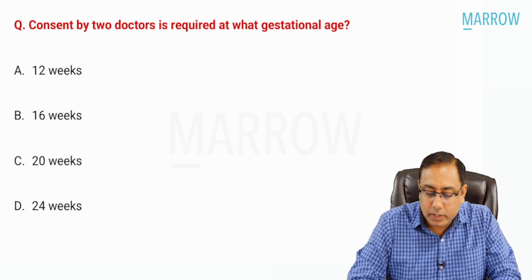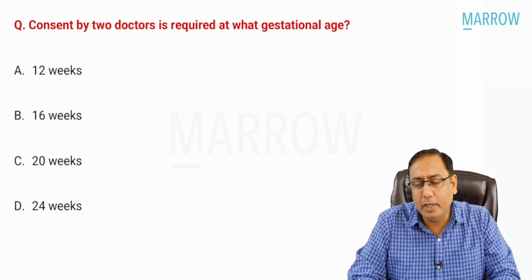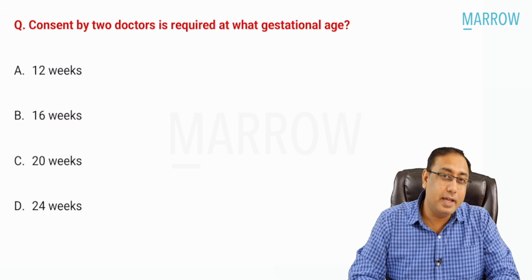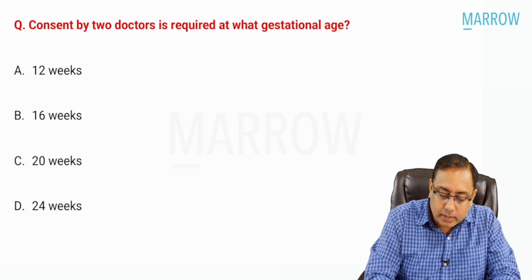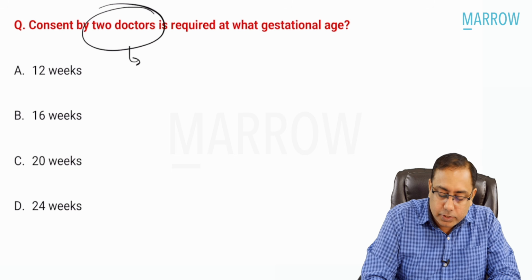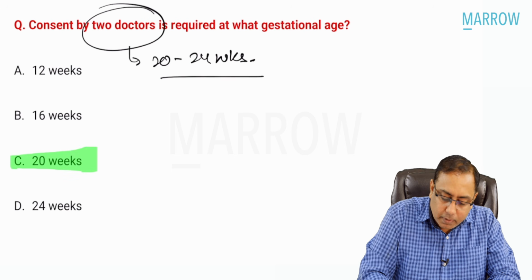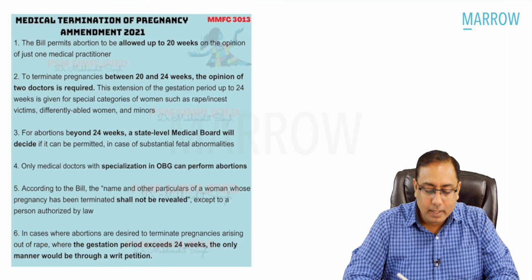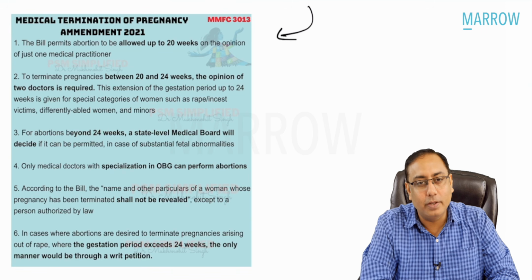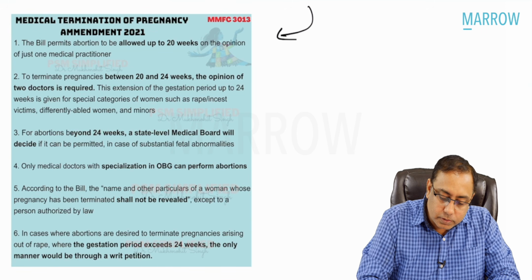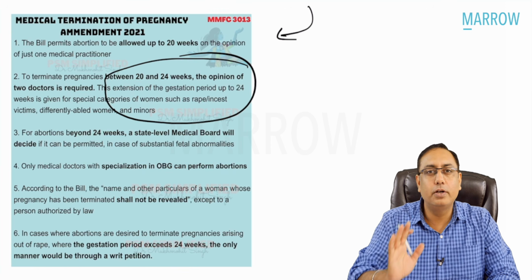Consent by two doctors is required at what gestational age? This is as per the latest MTP Amendment Act 2021, which was again revised in 2022. Consent by two doctors, beta, is required from 20 to 24 weeks of gestation. This has been discussed multiple times, so 20 weeks is the single best answer. If you talk about the Medical Termination of Pregnancy Act 2021, two doctors are required for 20 to 24 weeks. Below 20 weeks, only single doctor consent.